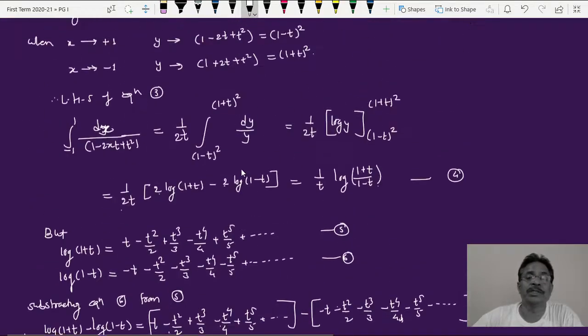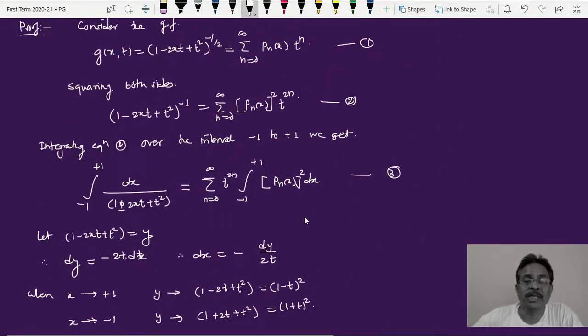So the right hand side of equation number 7 and the right hand side of equation number 3 can be equated.